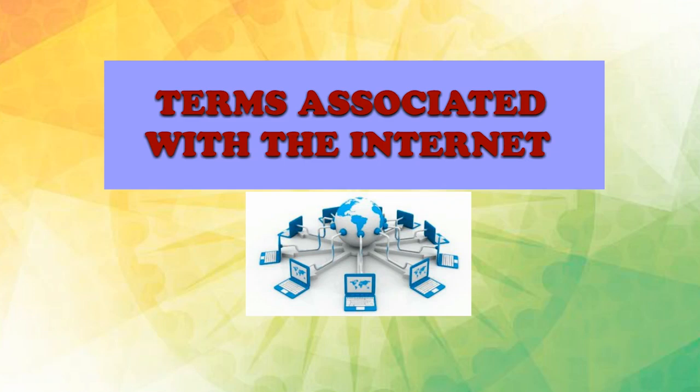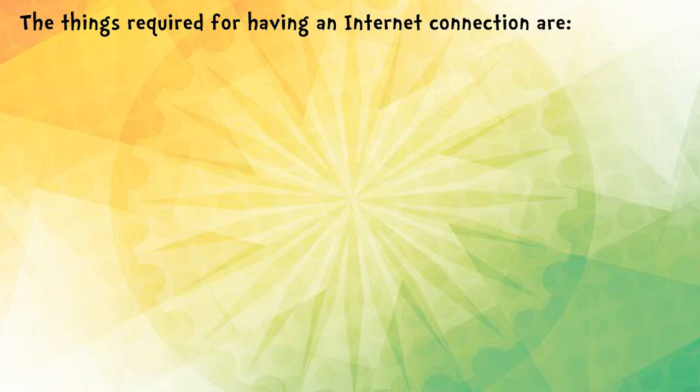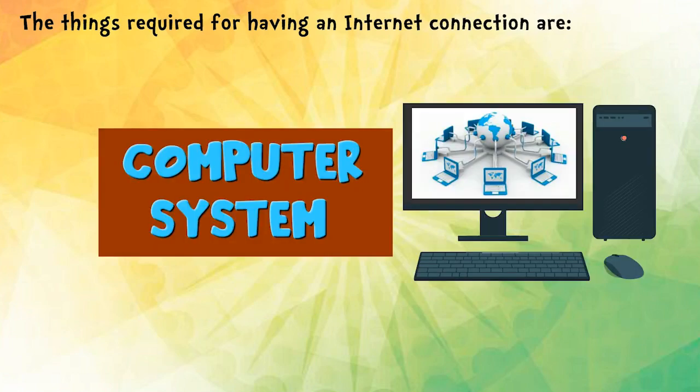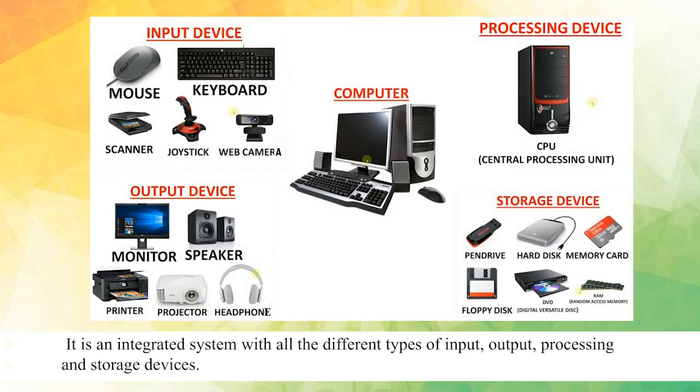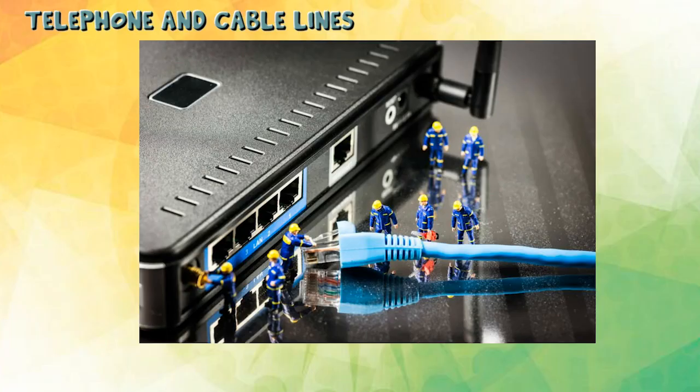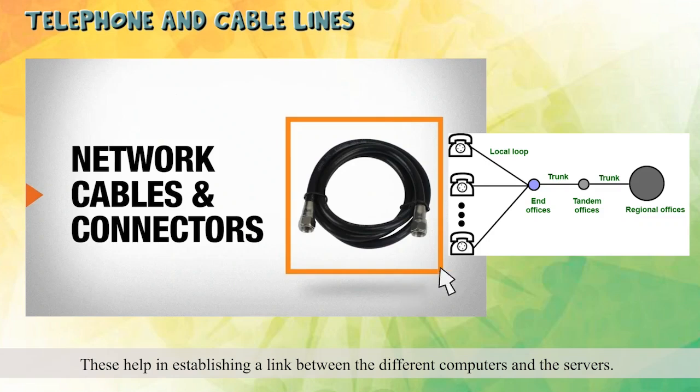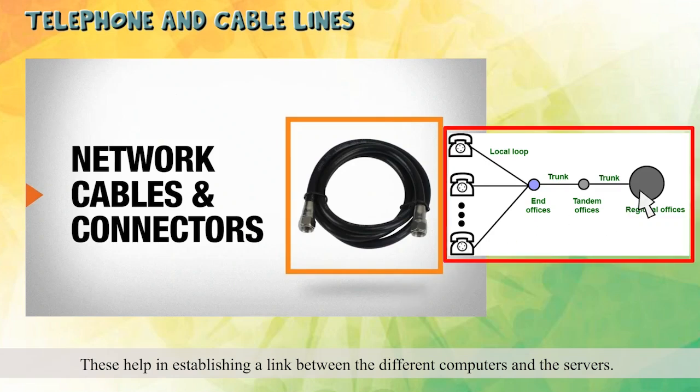Terms associated with the Internet. The things required for having an Internet connection are: Computer system. It is an integrated system with all the different types of input, output, processing and storage devices. Telephone and cable lines. These help in establishing a link between the different computers and the servers.